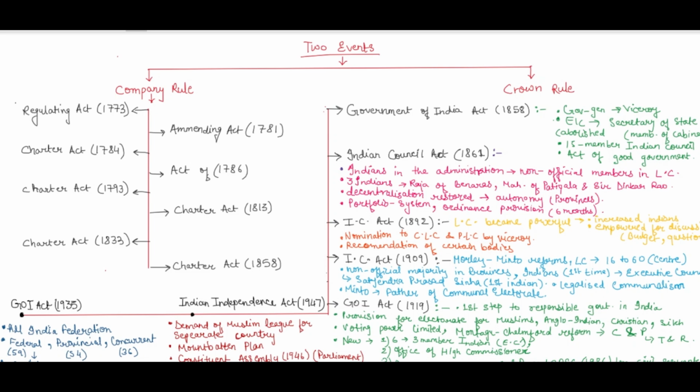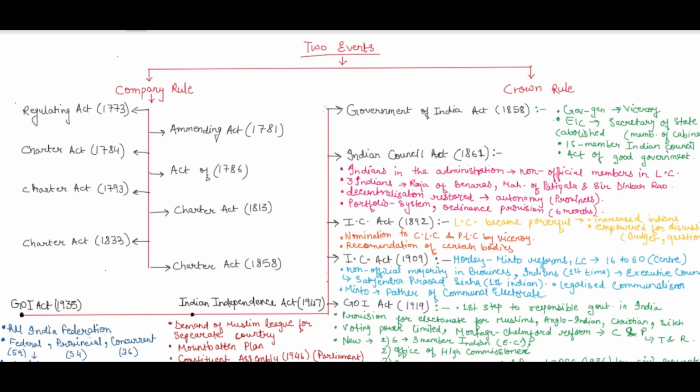So the member was directly from the cabinet. Okay, and a 15-member Indian Council was given to the Secretary of State in order to aid and advise this member of the cabinet, who was also the chairman of the Secretary of State office. An Act of Good Government, known as the Government of India Act of 1858. This is what the Government of India Act was all about.